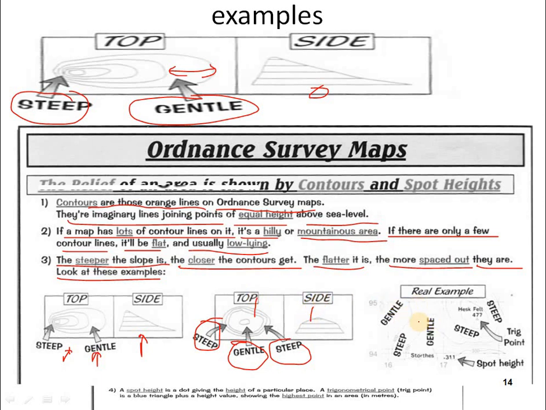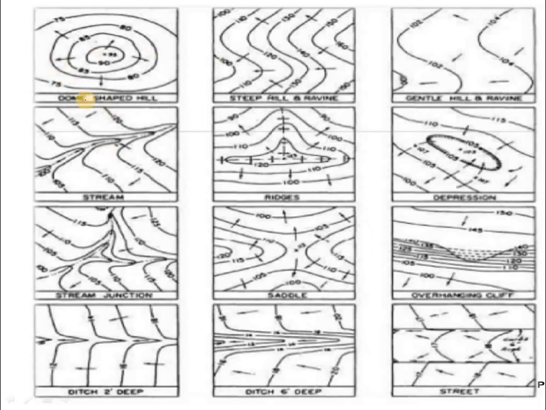So these are also some of the maps, and these are all examples. You can see this is a dome shaped hill, just like a round circle. We can see here the readings are 75, 85, 90, 95, 80. So like this, this is a dome shaped hill.